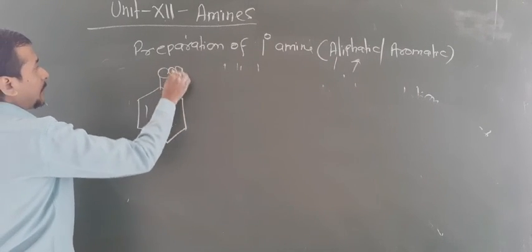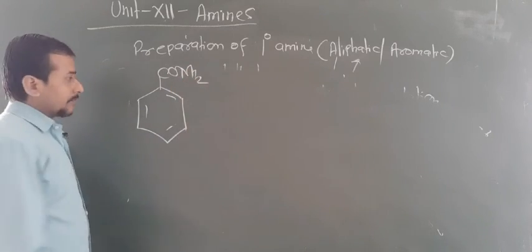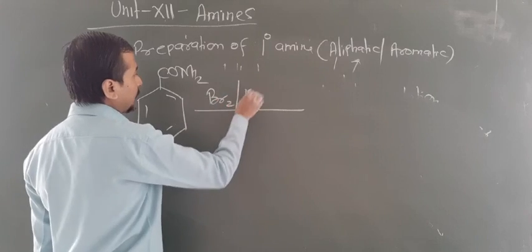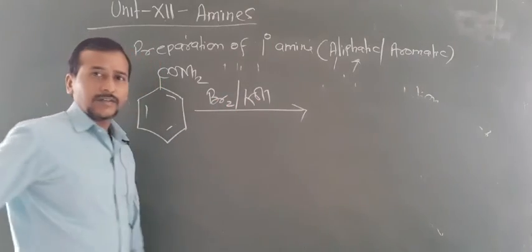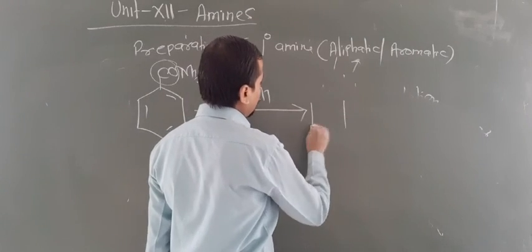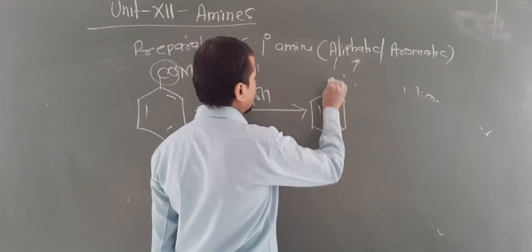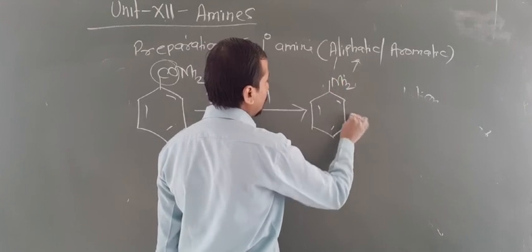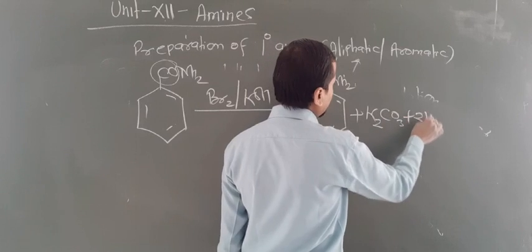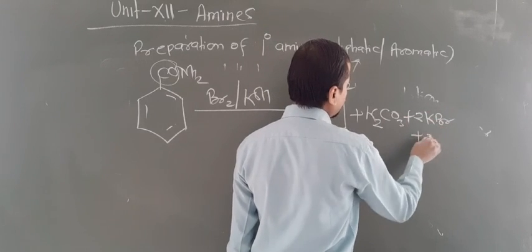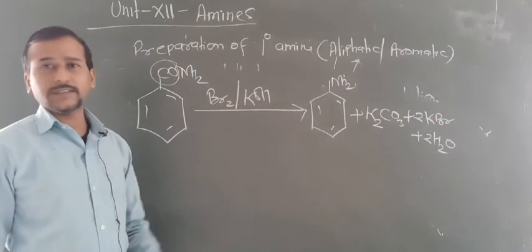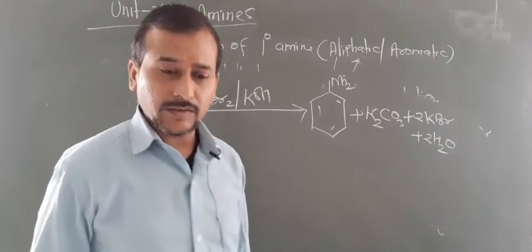Now one more example you can write like this. You have taken the benzamide, and the same thing is repeated: Br2 in the presence of KOH. Now what you have to do again? You have to remove this CO group and now your product will be NH2. So this is a 1 degree amine and your byproducts are K2CO3 plus 2 KBr plus 2 water. So these are byproducts. Your product is benzenamine. Are you getting this point?